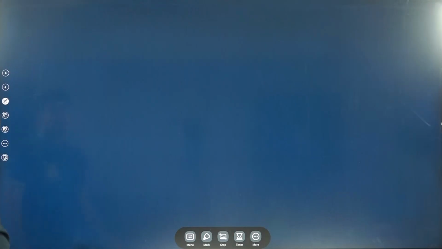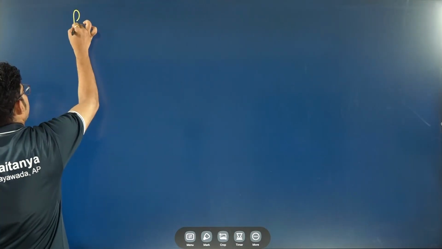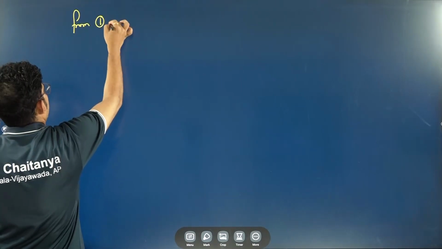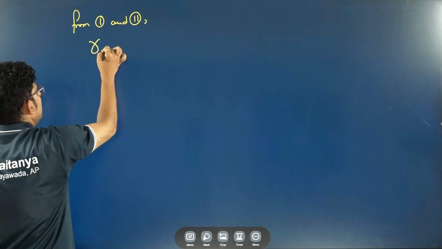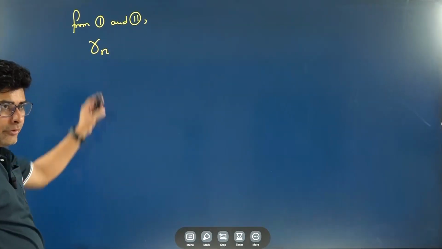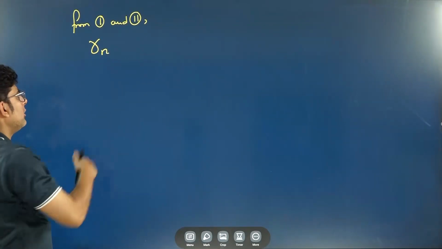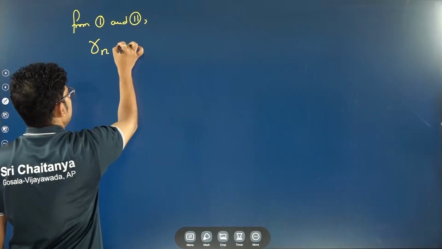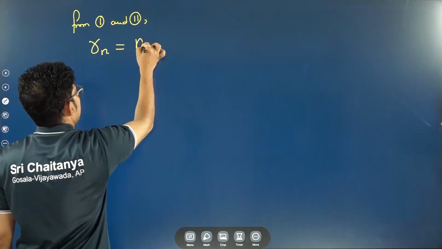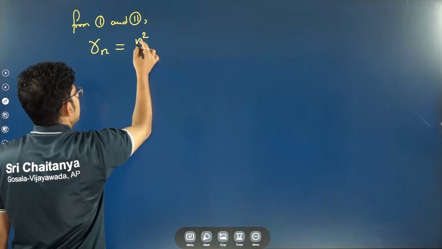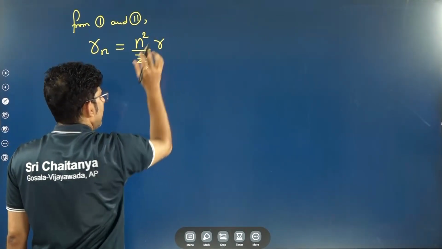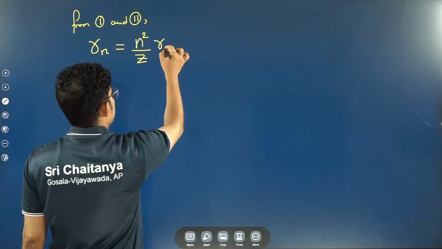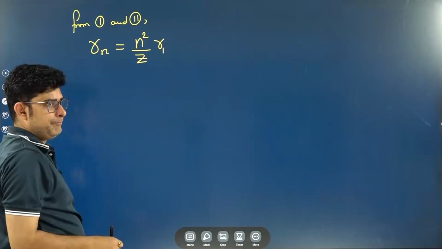On combining equations 1 and 2, we will not be writing the entire form or deriving it completely; you can see it on your own. This Rn will be obtained as n square by Z times a constant which is denoted as R1.